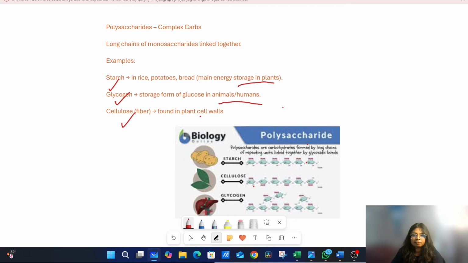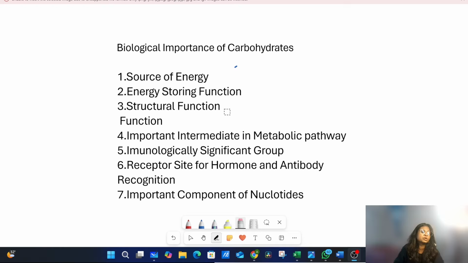Cellulose is a kind of fiber we can find in plant cell walls. These are the chemical structures of polysaccharides. This is the starch structure, the cellulose structure and the glycogen structure. Overall, we can see these chemical structures are quite complex. Now, I'll be talking about the biological importance of carbohydrates.